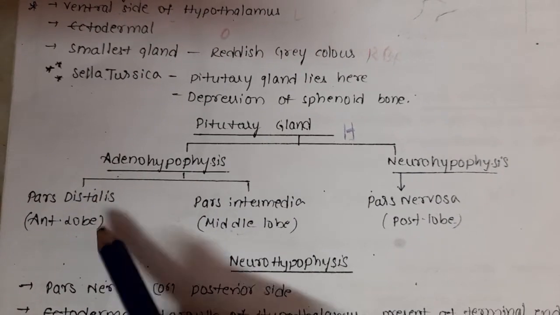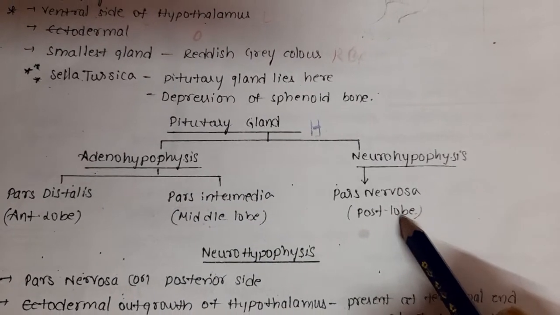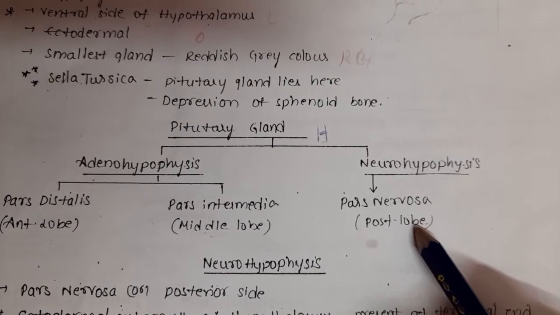Pars distalis is the anterior lobe, intermedia is the middle lobe, and pars nervosa is the posterior lobe.